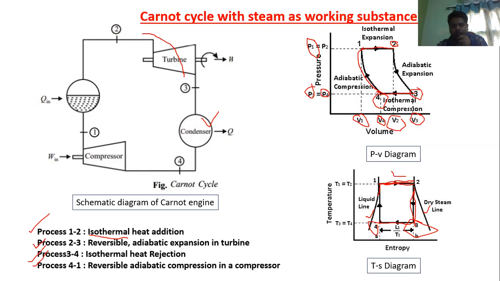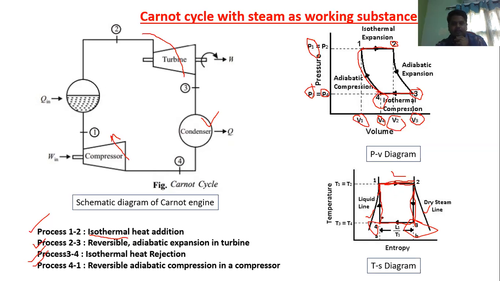Now, after getting condensed, what is the next process? The process is 4 to 1. What is happening in 4 to 1? Reversible adiabatic compression. Since it is reversible adiabatic, it is an isentropic process. For an isentropic process, again it is a straight line. The entropy is constant. Why? Since it is adiabatic, there will be no heat addition and no heat rejection in the compressor. So that's why the entropy is constant.